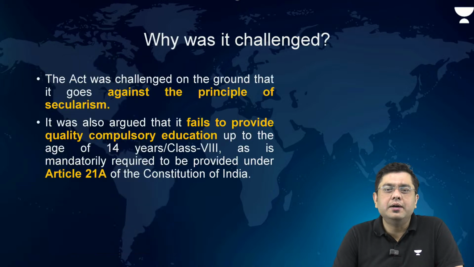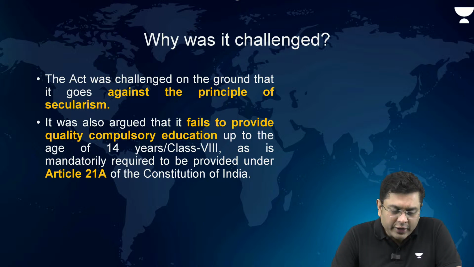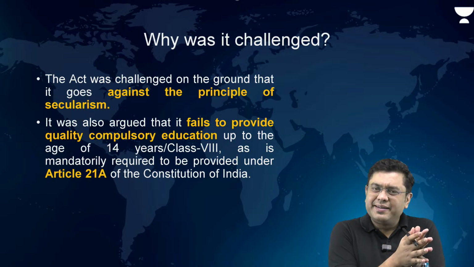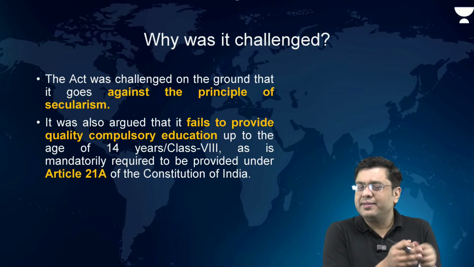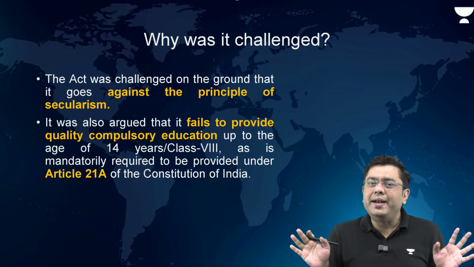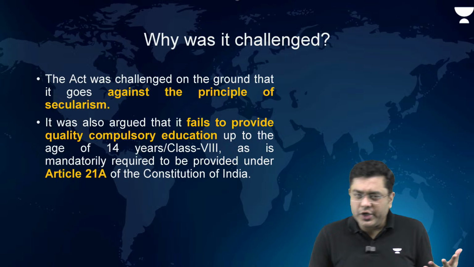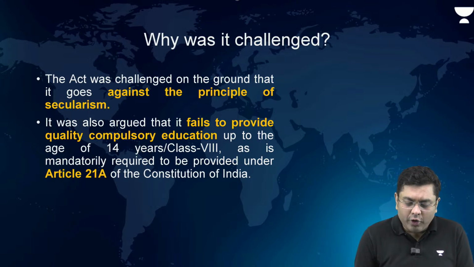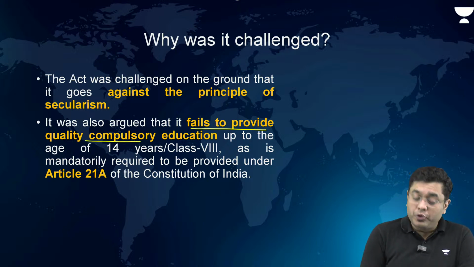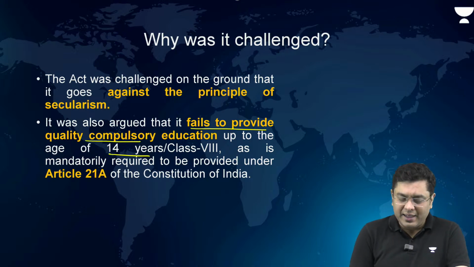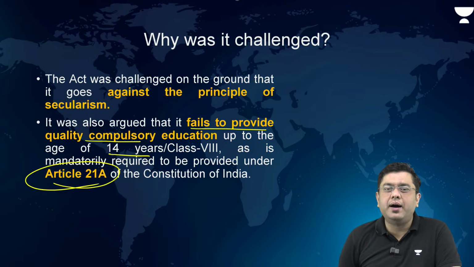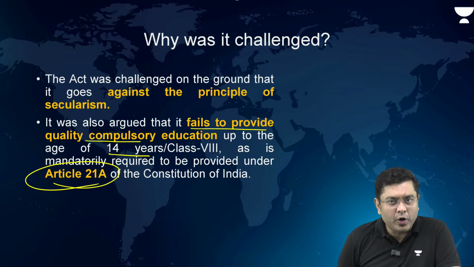Now the matter reached the Allahabad High Court on the aspect that this particular act violates the right to equality under Article 14, and also Article 21, the right to education. What is it violative of? It fails to provide quality compulsory education up to the age of 14 years or class 8, which is mandatorily required under Article 21A of the Constitution.